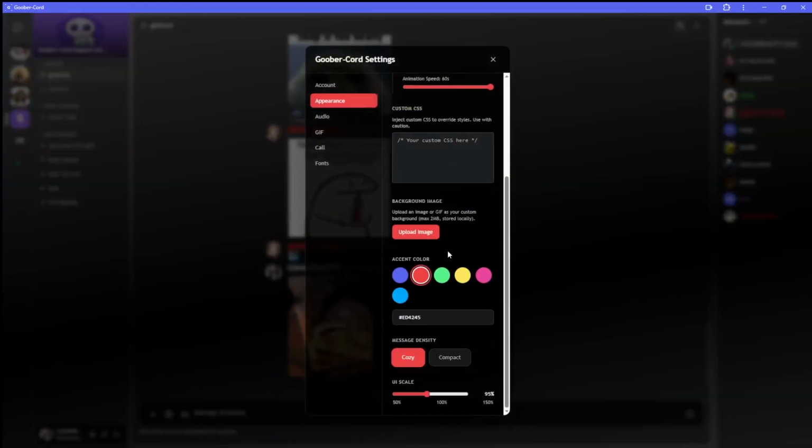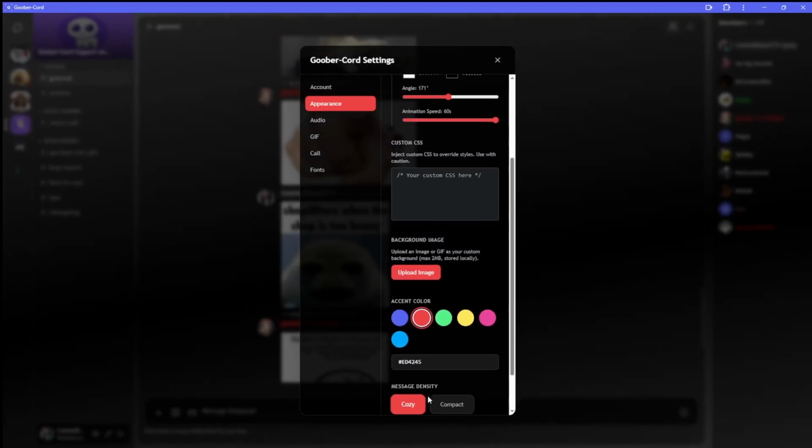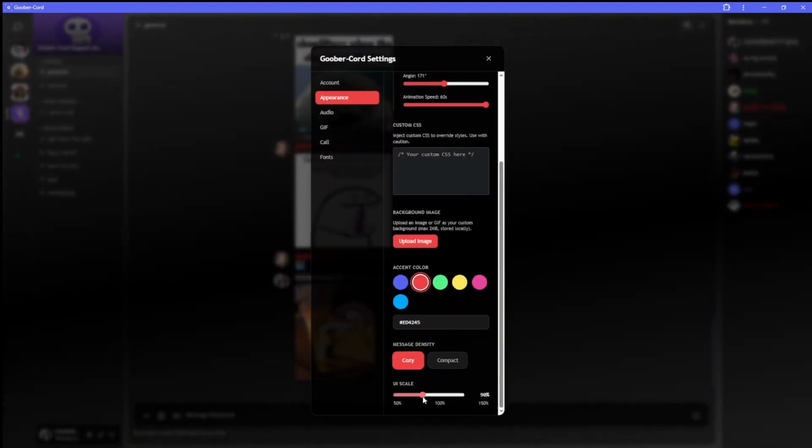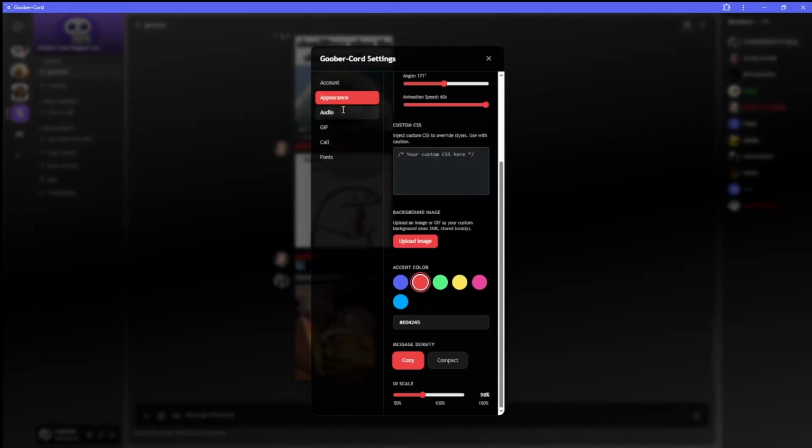What else? Okay. Message density does not work. That is currently broken, and then the UI scale is working, but nobody's gonna touch that, right? Like, surely nobody's touching this.